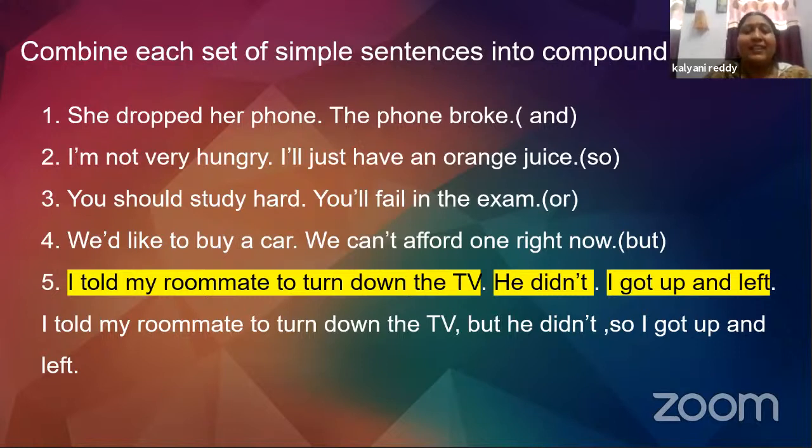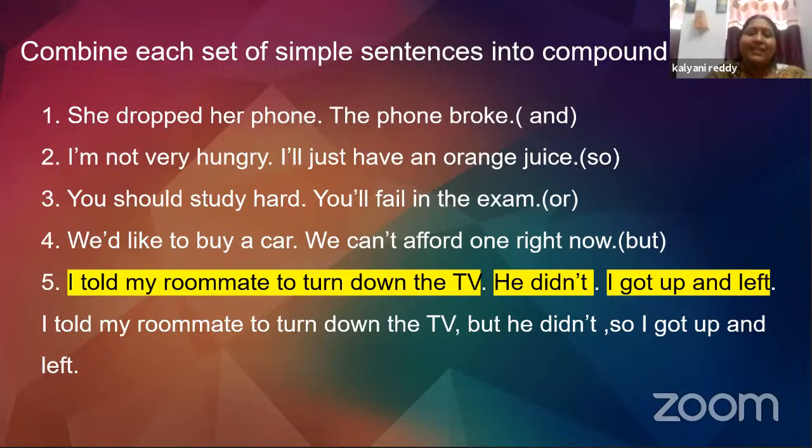All right. Let's take a look at the answers. She dropped her phone. As I told you, you need to put a comma here, and the phone broke. I'm not hungry, so I'll just have an orange juice. You should study hard or you will fail in the exam. We'd like to buy a car, but we can't afford one right now.